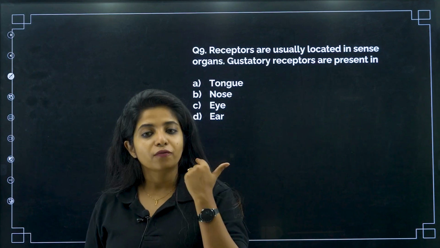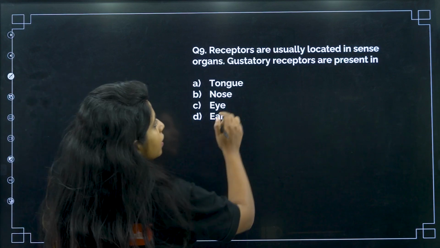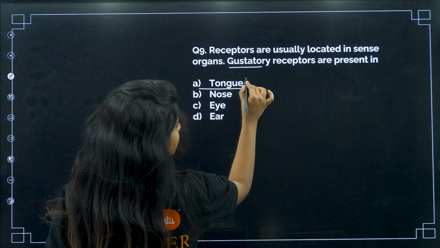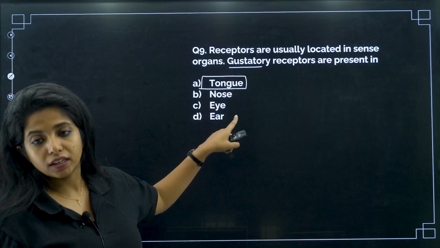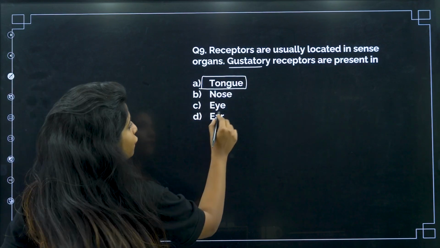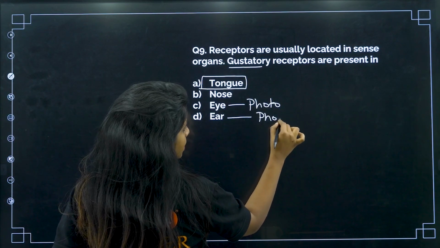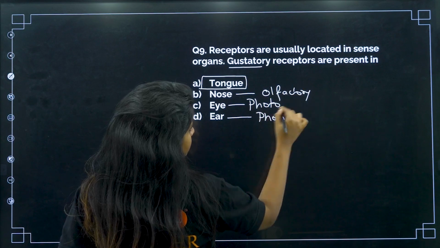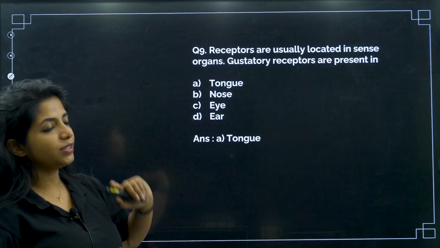For taste, we have receptors on our tongue, my dear children. So, gustatory receptors are on the tongue. That's how you remember it. Nose has olfactory, eye has photoreceptors, and ear has phonoreceptors. Cool? So, your answer becomes tongue.